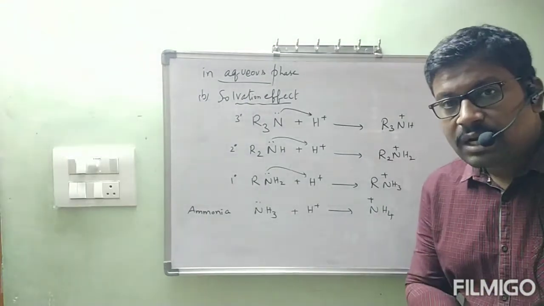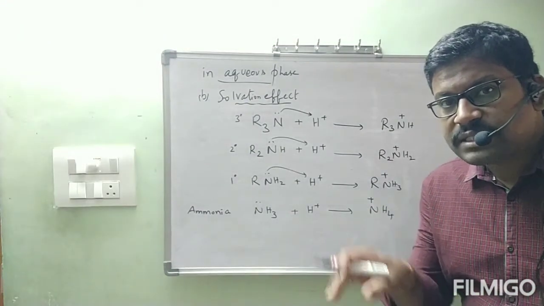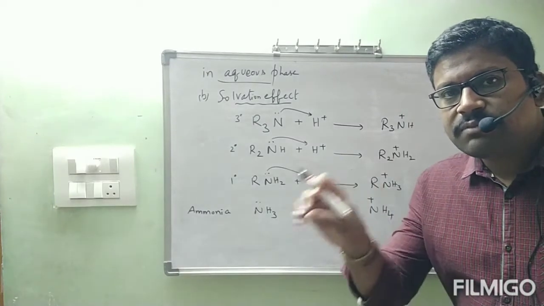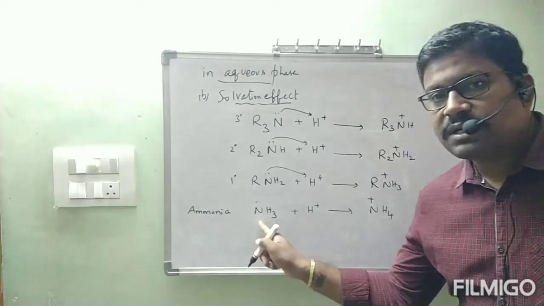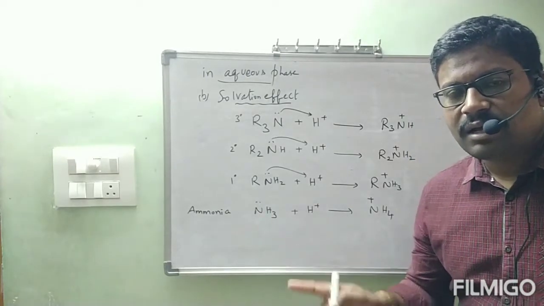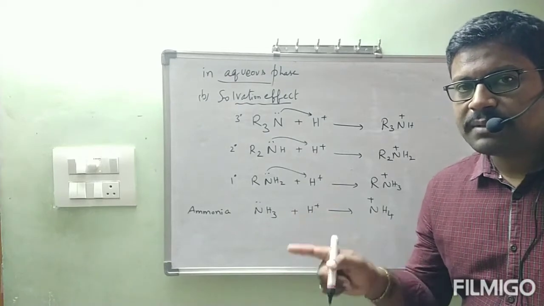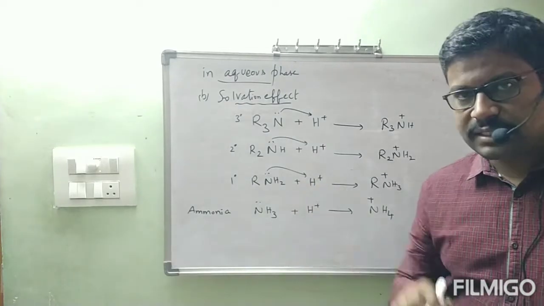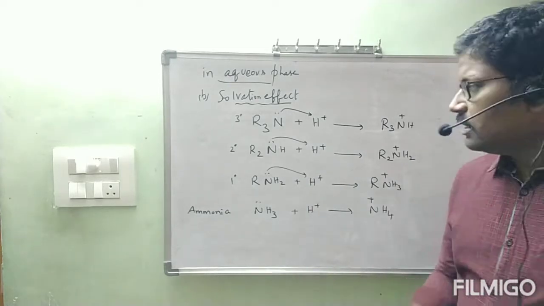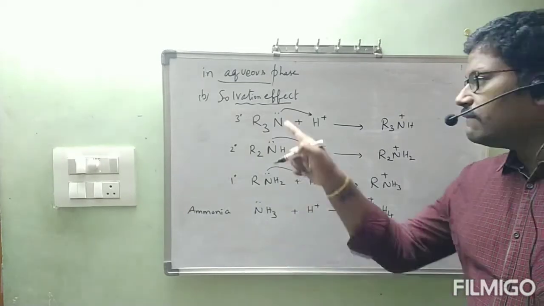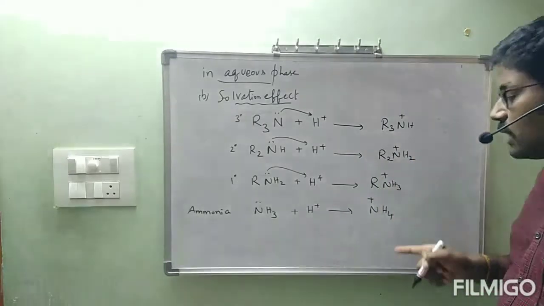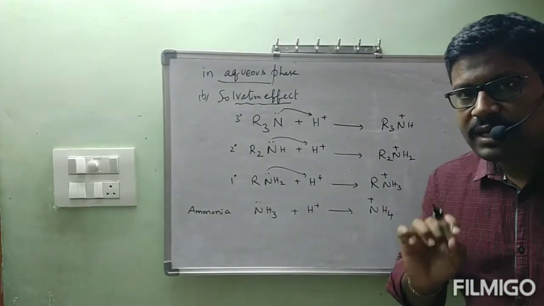We have to see stability of those 4 ammonium ions in water. Then we will see which is more stable. If it is more stable, oppositely this one is more basic in nature. According to that, we are going to write the order of ammonia, primary, secondary and tertiary basic nature. I think you are very clear with this one. 4 different types we have. Everyone is going to react with H plus to form ammonium ion. Now these 4 ammonium ion stability in water we are discussing.